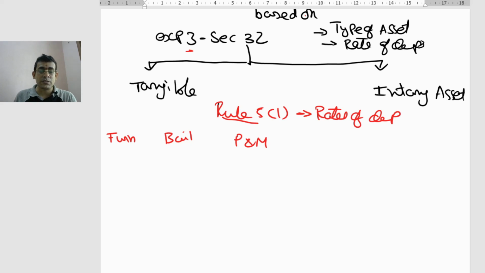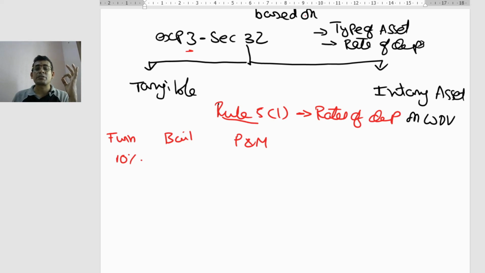The rate of depreciation is very simple. As per rule 5 sub rule 1, it is just 10%. The rate of depreciation is applied on the written down value, which we will discuss subsequently, not now. So the rate of depreciation on furniture is 10% on the written down value.